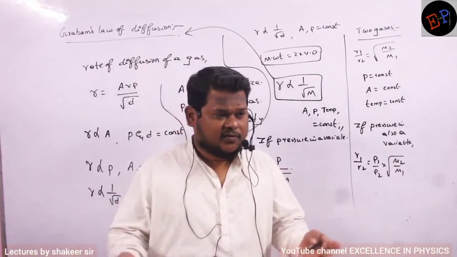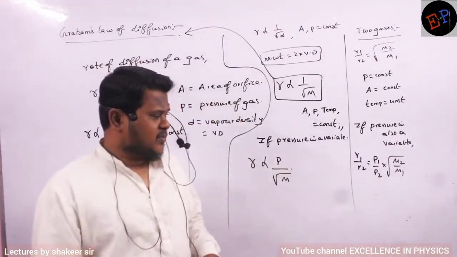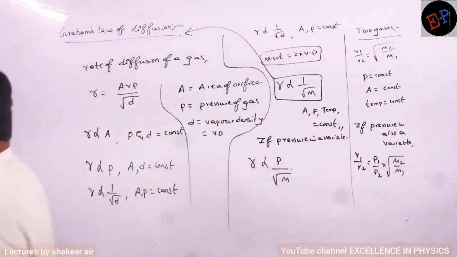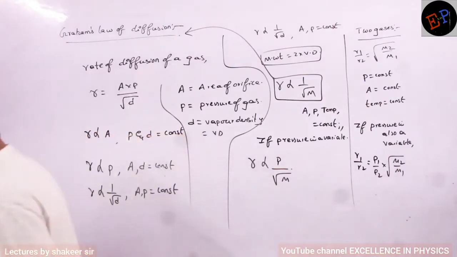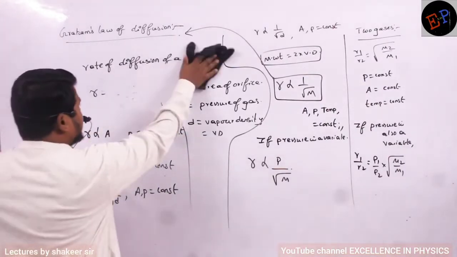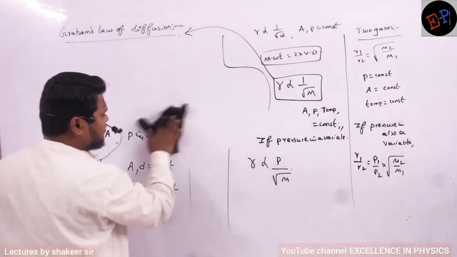If he is comparing 2 different gases and using this terminology, then remember pressure is also a variable. Because pressure depends on the number of molecules or number of atoms. If the number of atoms or molecules changes, pressure will change.